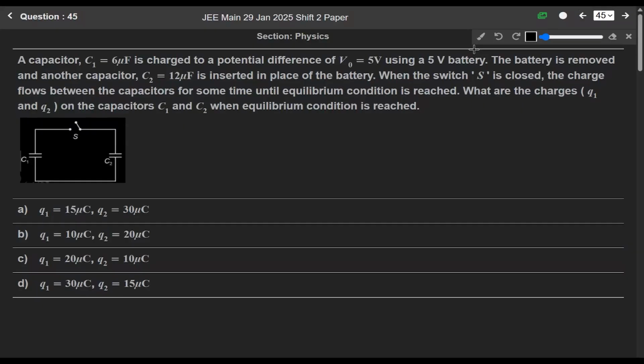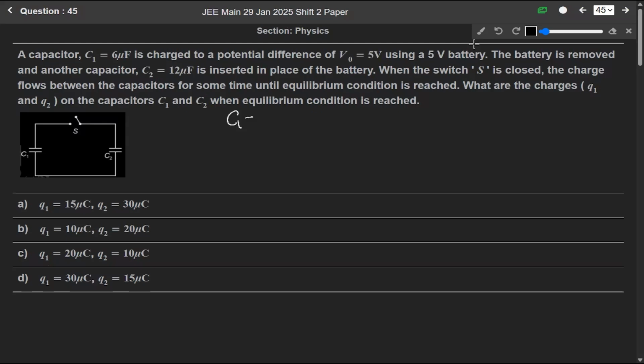Now question number 45. A capacitor C1 equals to 6 microfarad is charged to a potential difference of V0 equals to 5 volt using a 5 volt battery. Okay. The battery is removed and another capacitor C2 equals to 12 microfarad is inserted in place of the battery. When the switch S is closed, the charge flows between the capacitors for some time until equilibrium condition is reached. What are the charges Q1 and Q2 on the capacitors C1 and C2 when equilibrium condition is reached? Okay. So students, let us try to understand it like this.